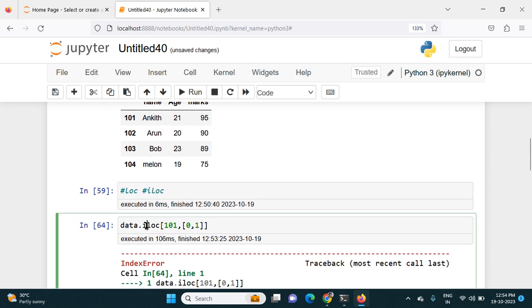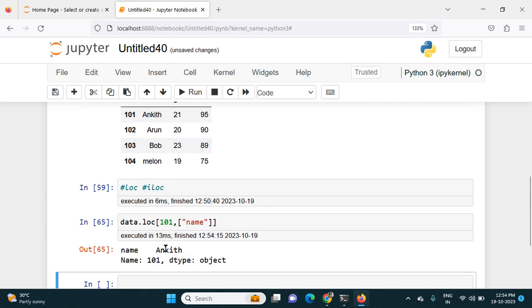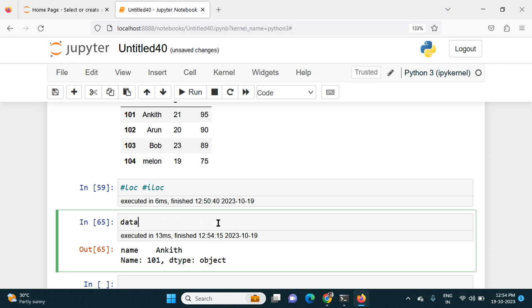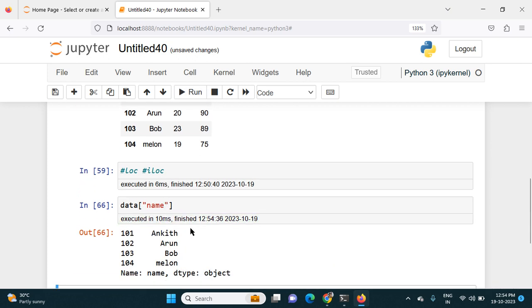If I use loc, I can get by using that name and age. Like, I will use the name, I will get the name of item 101, that is Ankit. So this is how we can do slicing. This is about the row part, like 101, and this is about the column part. If I directly want to get the column, I can just mention the name over here, like name. I will get the name for all the observations, like Ankit, Arun, Bob.